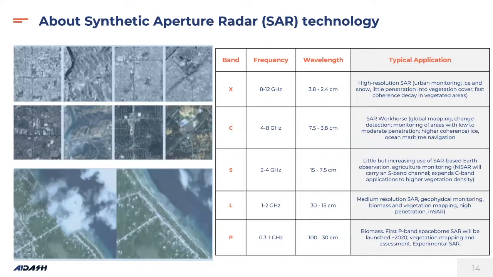As I mentioned earlier, along with optical imagery we also have synthetic aperture radar technology. In this technology, radio waves are sent towards the Earth and the reflected beam is captured. The good thing about SAR is that it can work day and night, and it can penetrate through cloud and ice. There are various bands available, typically used for multiple applications.